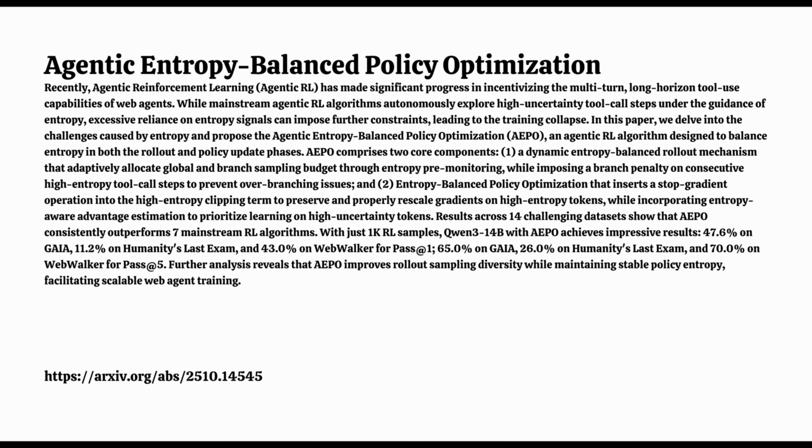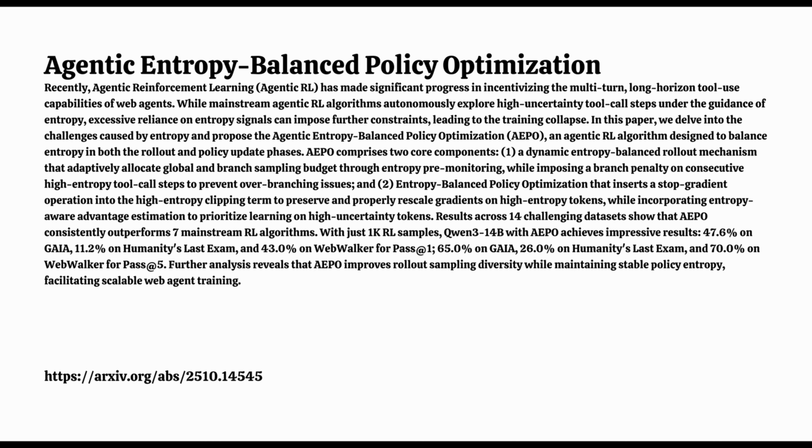And they also looked at pass at K, what happens when you let the agent try multiple times. So seeing if it finds more correct answers if given more chances. What did that show? It showed AEPO scaling really well. When they increased the sampling to pass at 5 with the 14B model, the scores jumped significantly, 65.0% on GAIA, 70.0% on WebWalker QA. That implies AEPO isn't just finding one good path more reliably, but it's actually finding a more diverse set of good solutions. That seems to be the case.